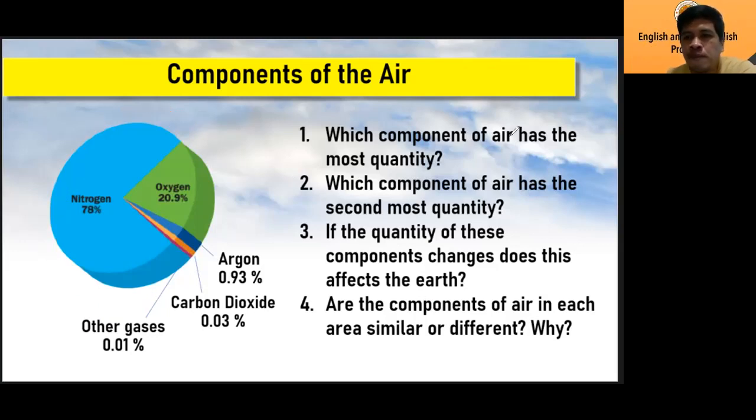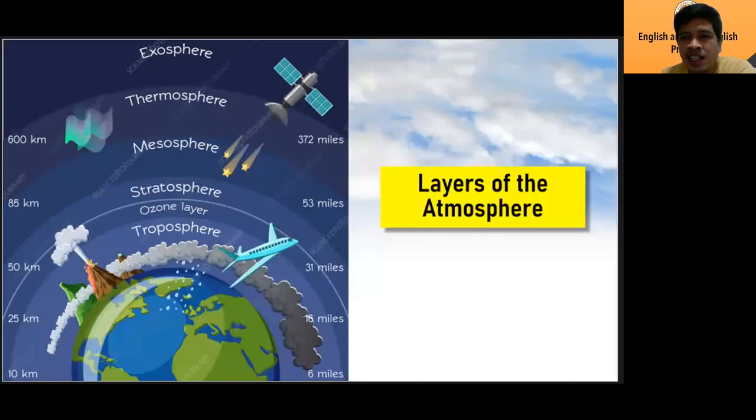The air makes up the atmosphere, right? So the next topic will be the layers of the atmosphere. Since this is the Earth, for example, the atmosphere is from the surface of the Earth going up. Going up, these are all part of the atmosphere, from the surface going up.